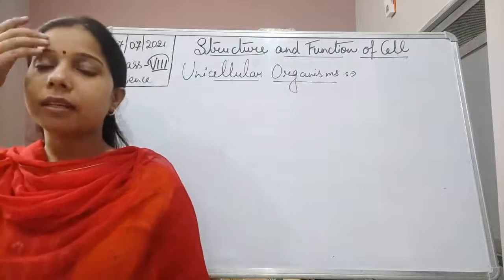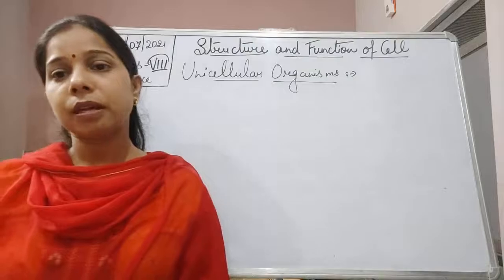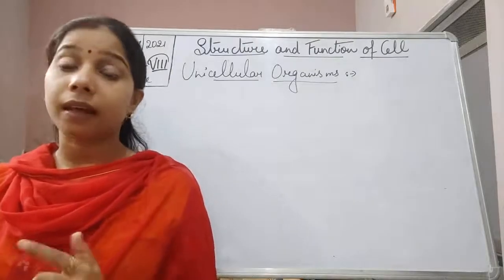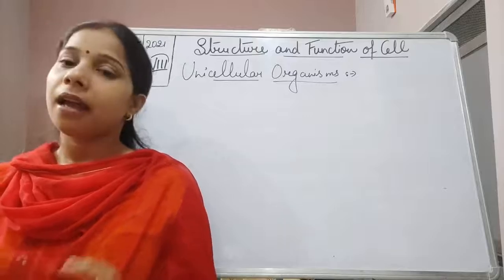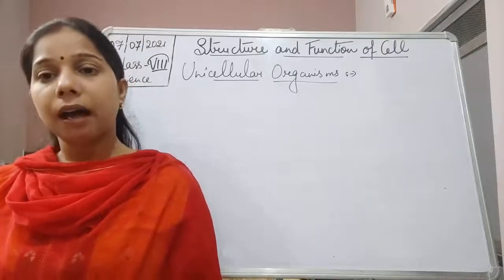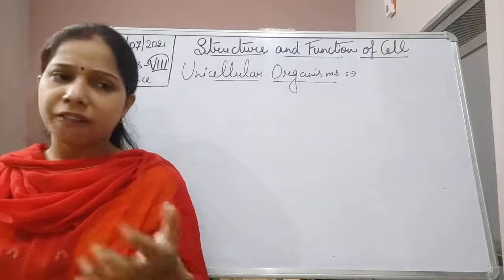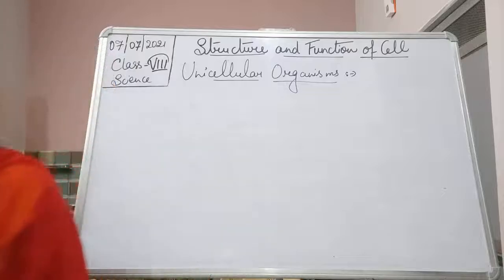That is known as a unicellular organism. There are a lot of organisms, students, that are made up of only one cell, like amoeba, many bacteria, and algae. These are all made up of only one cell, and that is why they are unicellular. Fungi are also there. They are unicellular organisms.